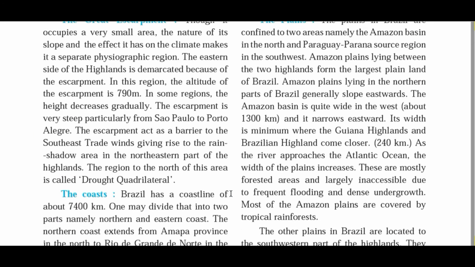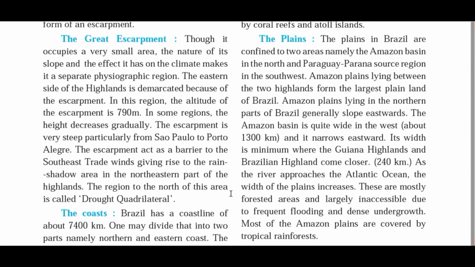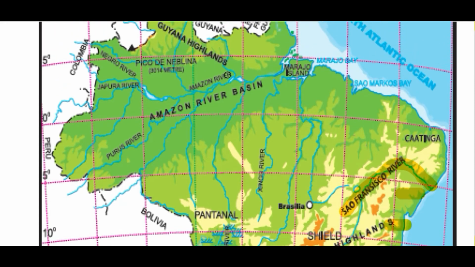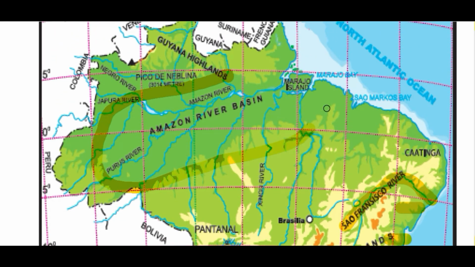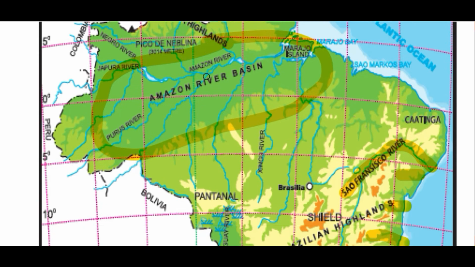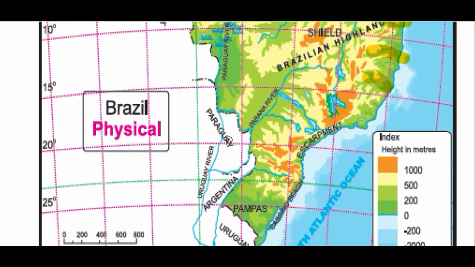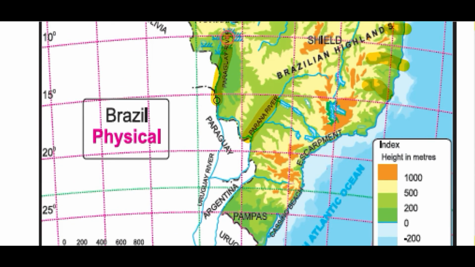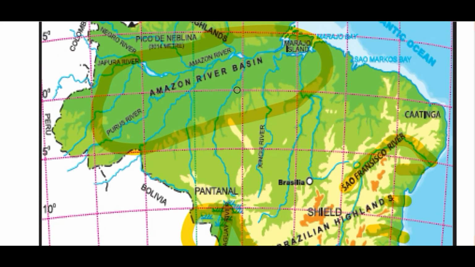Okay, the next physiographic feature of Brazil is the plain region. The plains in Brazil are confined to two areas, namely the Amazon basin in the north and the Paraguay Parana region in the southwest. We have already discussed these two basins. Here it is the Amazon river basin in the northern part of Brazil, and here it is the Parana Paraguay basin. You can see here it is the Parana river, here it is the Paraguay river. This is the southwestern part of Brazil. So only in these two areas do the plains lie in Brazil.